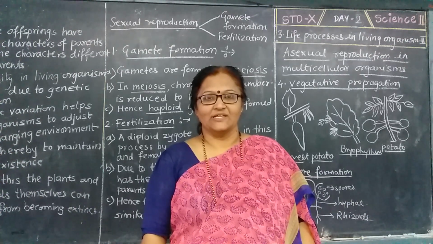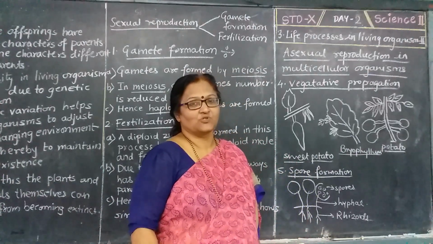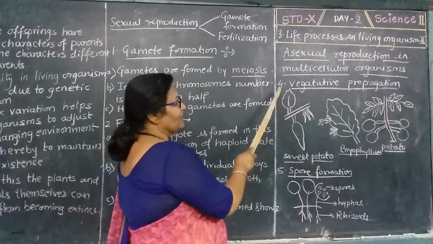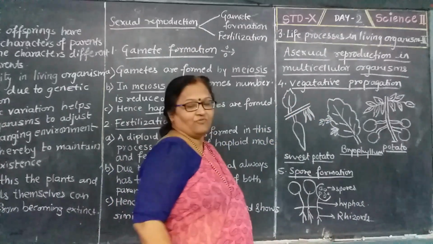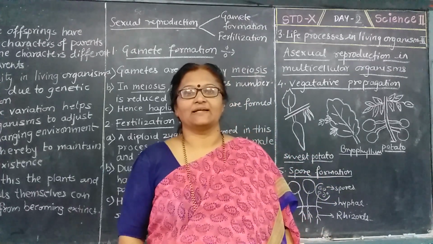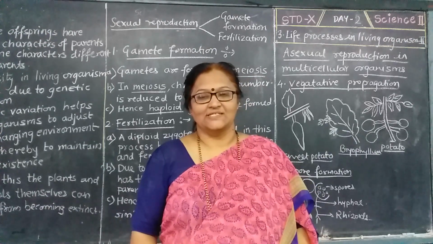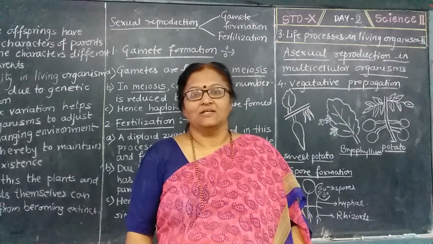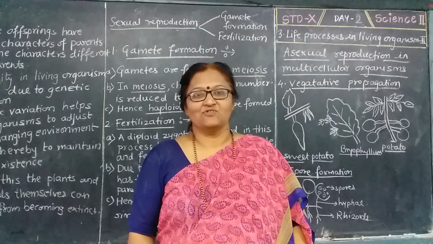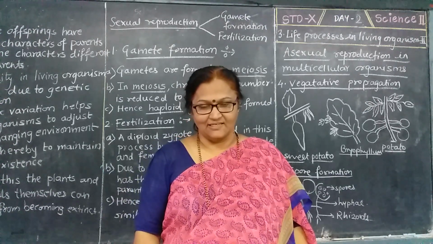Before that, 3 points we have studied. Now this is the fourth point which we are going to study today. That is nothing but vegetative propagation. Vegetative propagation we see in case of plants. We know that the plants have roots, stems and leaves. These are the parts of the plants. The parts of the plant itself show asexual reproduction. Now how is that, we are going to see here.